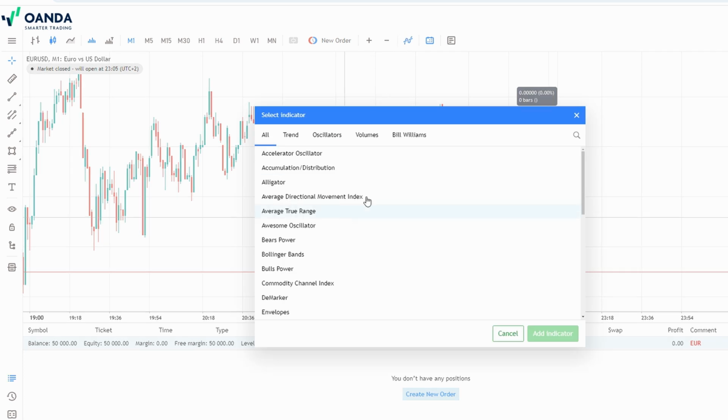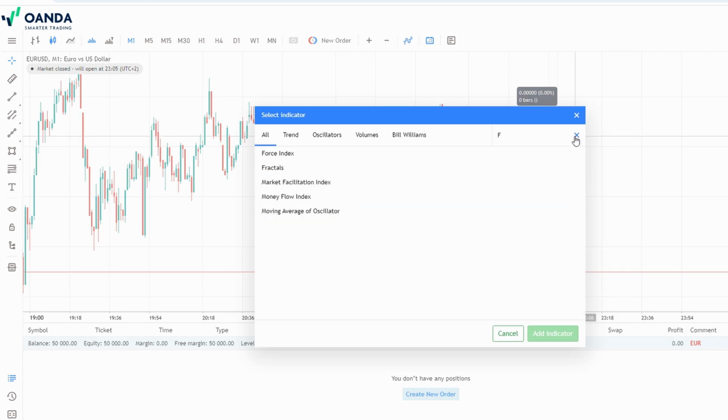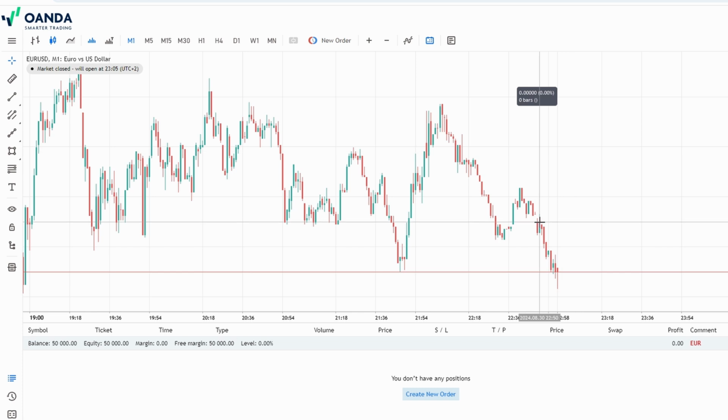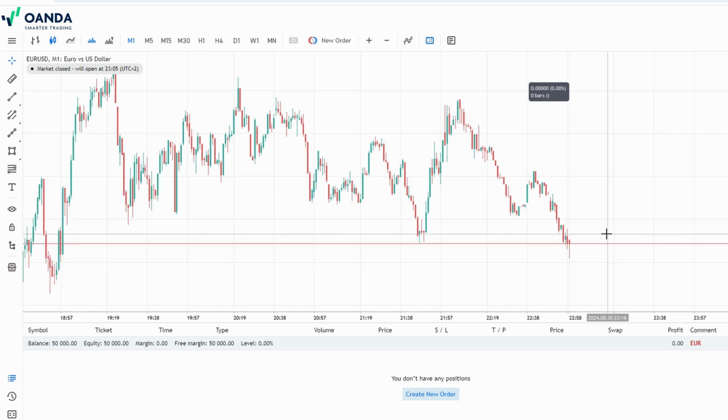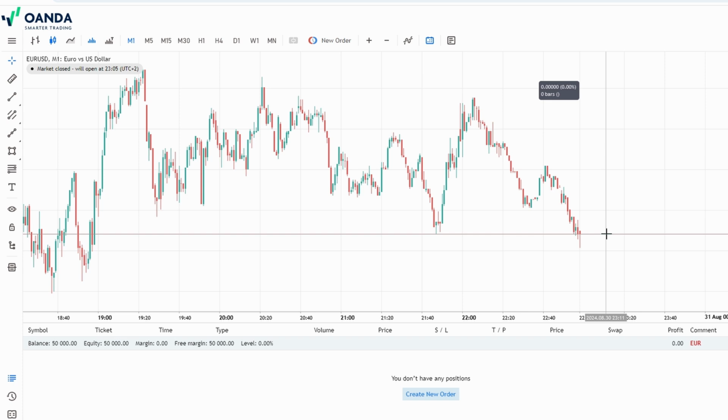They're based on the idea that markets often retrace a predictable portion of a move before continuing in the original direction. You can draw Fibonacci retracements from the highest to the lowest point in a recent move, and the platform will automatically generate levels that might serve as support or resistance. Traders often watch these levels closely to decide when to enter or exit trades.